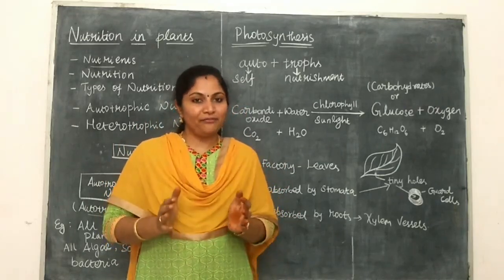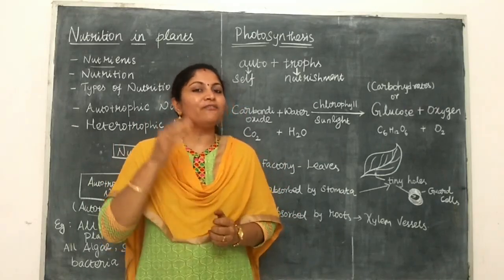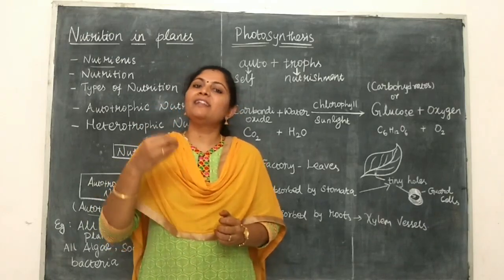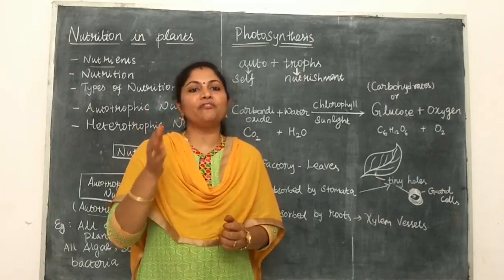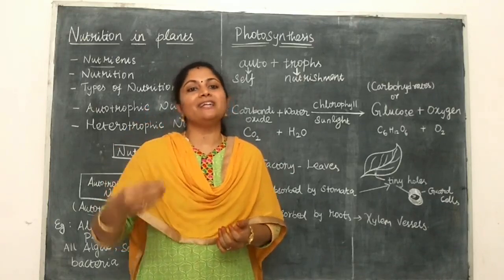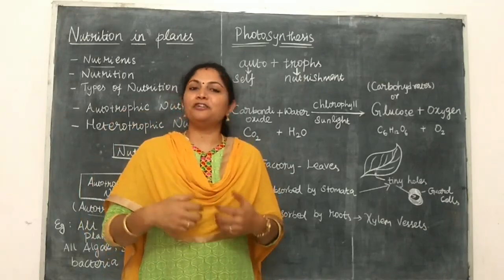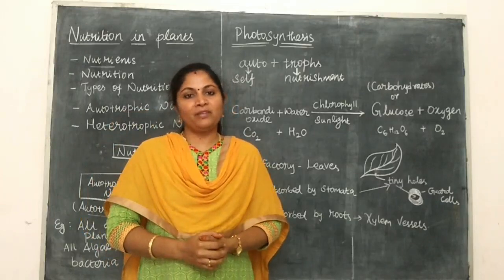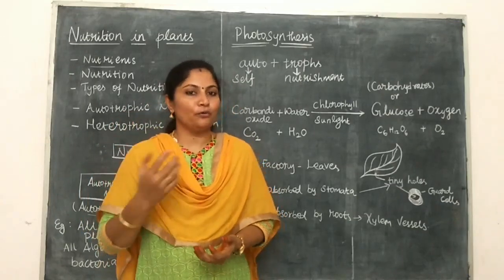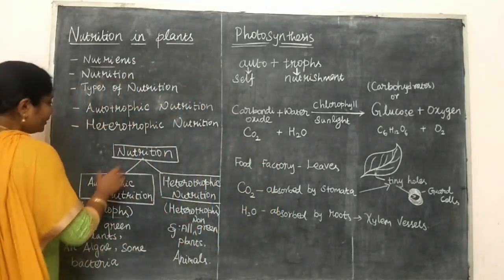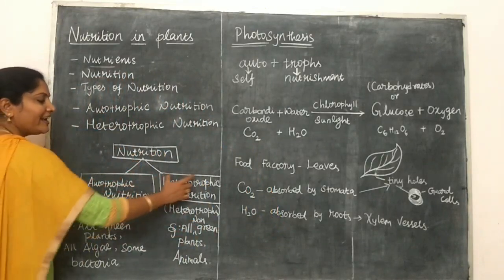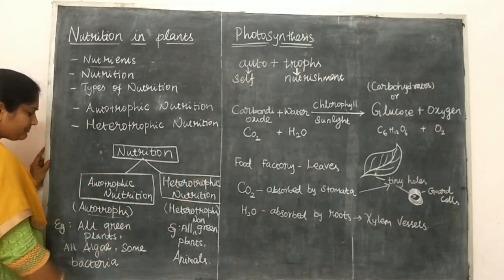Auto means self. If an organism is able to prepare its own food, that is said to be autotrophic nutrition. So the nutrition in which an organism can prepare its own food is said to be autotrophic nutrition. The organisms under autotrophic nutrition are called autotrophs. So see here, nutrition is classified into two types, autotrophic nutrition and heterotrophic nutrition.